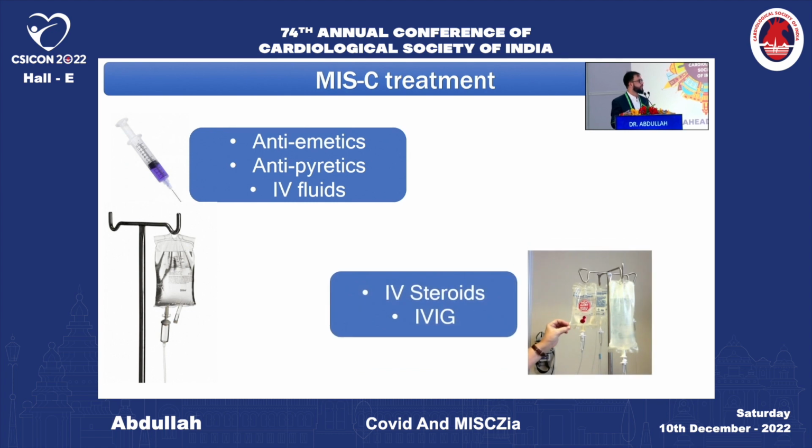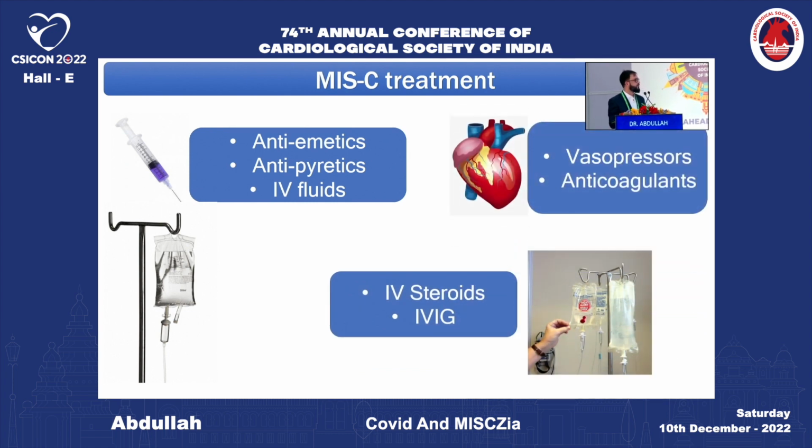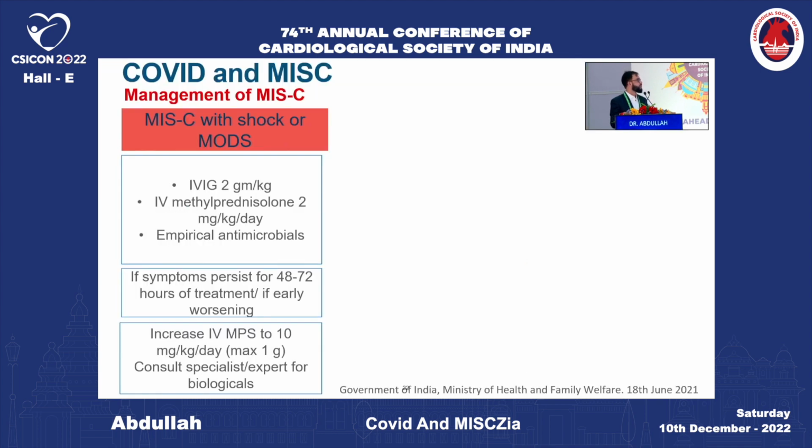Coming to the treatment, the main treatment for MISC is supportive, which includes antiemetics, antipyretics, and fluids, and the mainstay of treatment is IVIG and steroids. Depending on the type of presentation, if MISC presents with shock or multi-organ dysfunction, then we should proceed with IVIG along with methylprednisolone and empirical antibiotics. However, if the symptoms persist and don't seem to resolve, then we should proceed to methylprednisolone pulse and consult specialists for starting biologicals, which include anakinra.